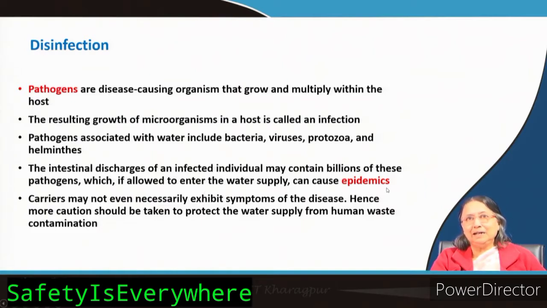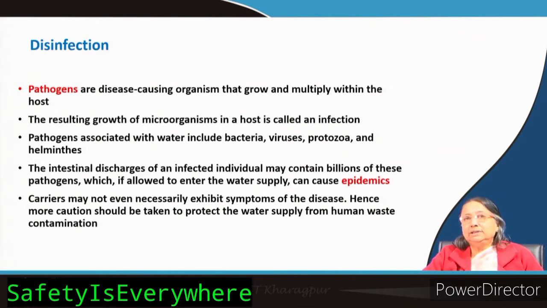We know epidemics, right? Epidemics, pandemics, and we all know now it is so important, and endemic also. So, these are the three types. Now, carriers may not even necessarily exhibit symptoms, asymptomatic means there is no symptom. They may not exhibit symptoms of the disease, hence more caution should be taken to protect the water.